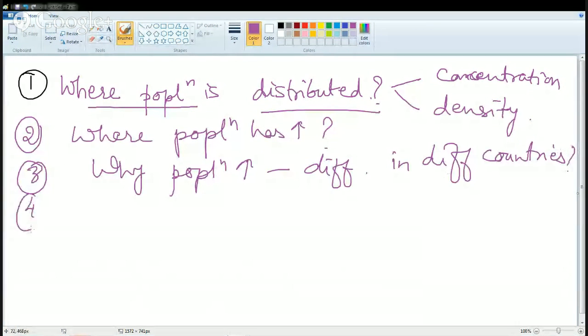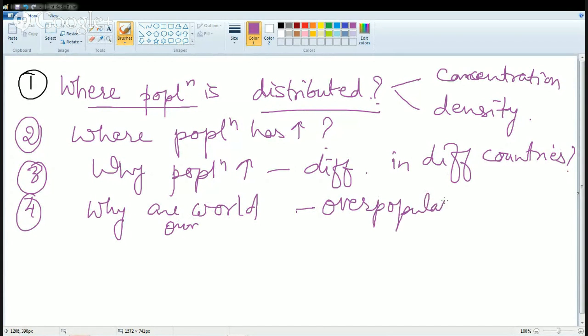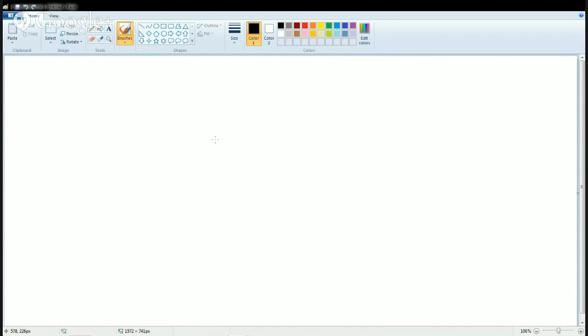And lastly, we would be talking about why our world faces the problem of overpopulation. So these are the four fundamental things that we would be discussing in the concept of population. In today's session, we would be covering the first two topics, and in the next session, we would be covering the next two topics. So let's start with the first two topics: where population is distributed and where has population increased. We'll start with the distribution of population.